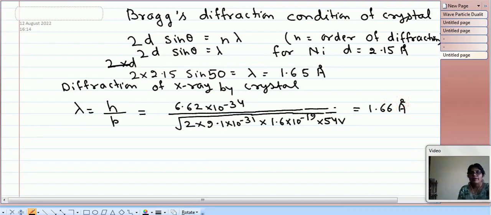So what we find here is that both values are in good agreement. Here it is 1.65 angstrom and here it is 1.66 angstrom.